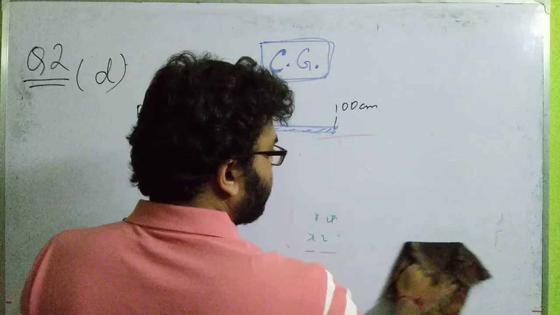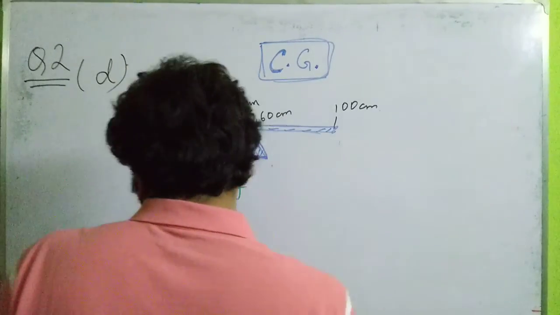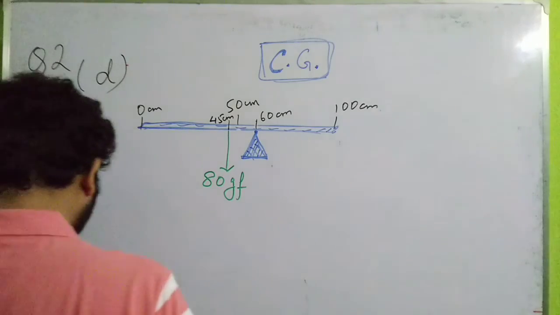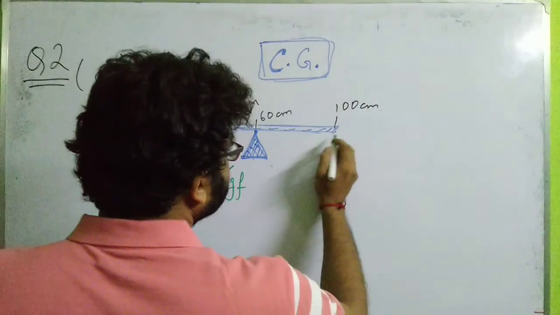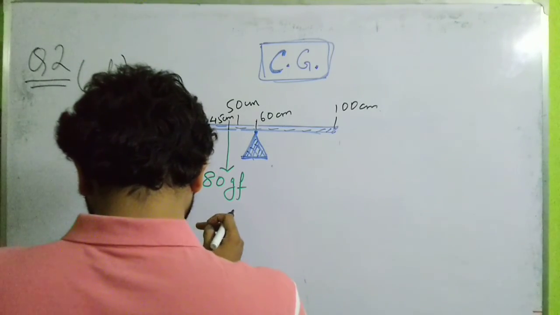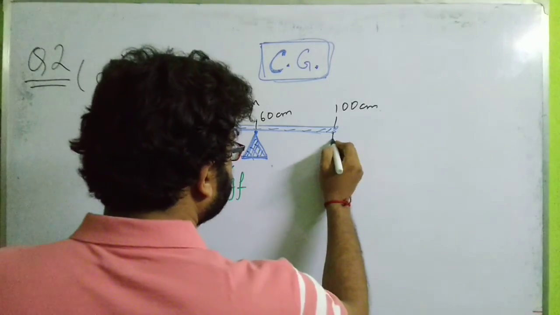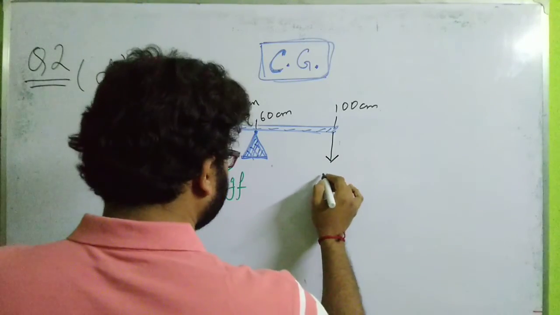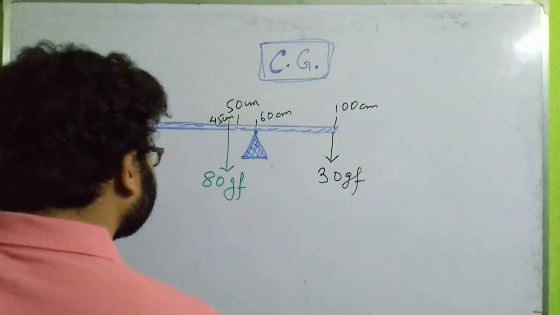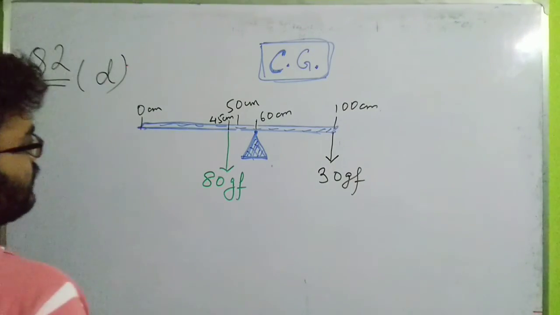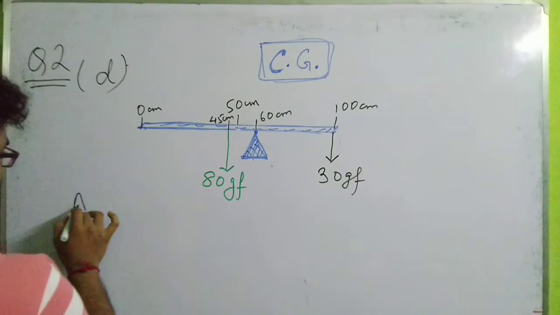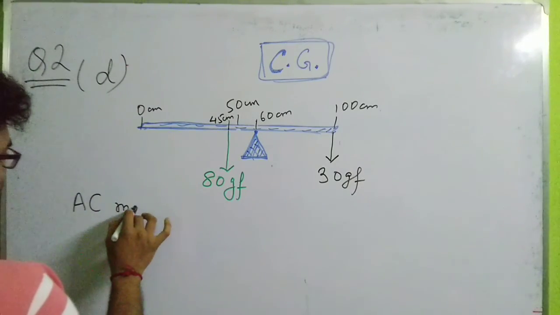Okay, so what is given in option 3, figure number 3? It has been shown that a mass of 30 gf has been put at the 100 centimeter mark. Now from this figure, can you say what the clockwise or the anti-clockwise moment is? Let us calculate the anti-clockwise moment. I am writing it as AC, anti-clockwise moment.